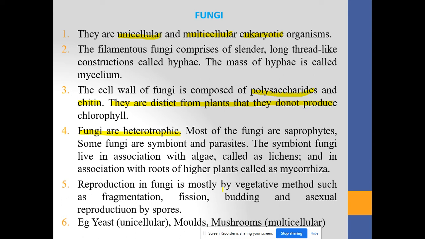It indicates that fungi are able to reproduce by both the sexual as well as asexual methods. Examples of the fungi: yeast, which is unicellular; molds and mushrooms, which are multicellular but eukaryotic organisms. Unicellular or multicellular, but they are eukaryotic organisms, meaning they have a true nucleus in their cell structure.